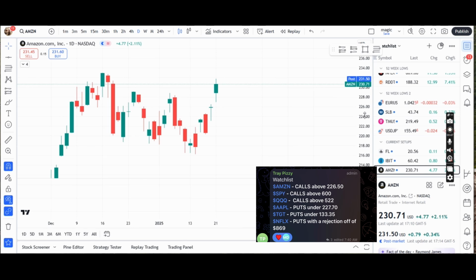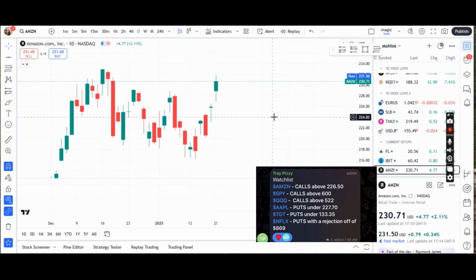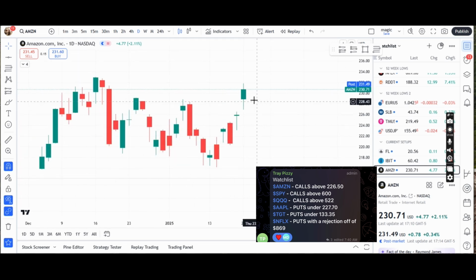So earlier in the AM, the first item on the watch list was Amazon, AMZN. We're on a daily time frame. He said calls above 226.50, right? Perfect. So first we have to assume that this candlestick isn't even here. This doesn't exist because this is today's candlestick. Before the day starts, we're looking at the previous data, from here down. So calls above 226.50.